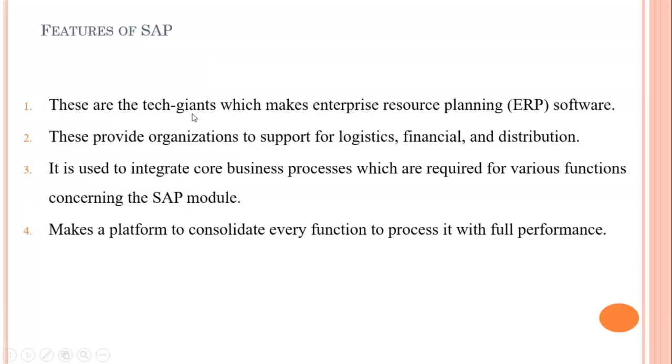Now what are the features of SAP? These are the tech giants which make enterprise resource planning software. These provide organizations support for logistics, financial and distribution of their products. It is used to integrate core business activities that are required and performed by using the SAP module. It provides a platform to consolidate every function with full performance.